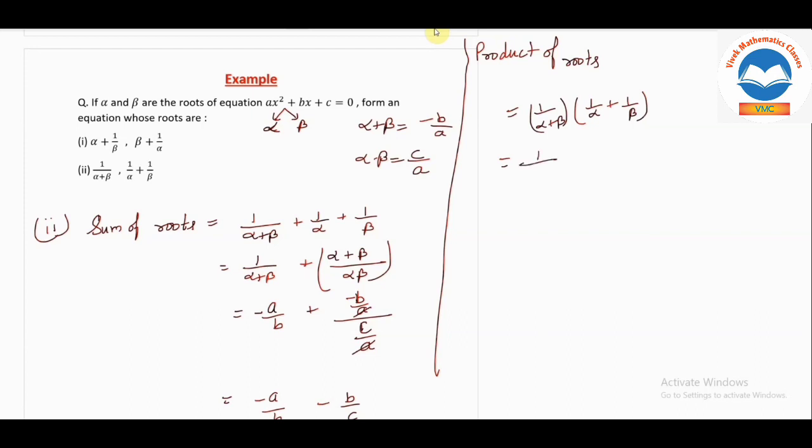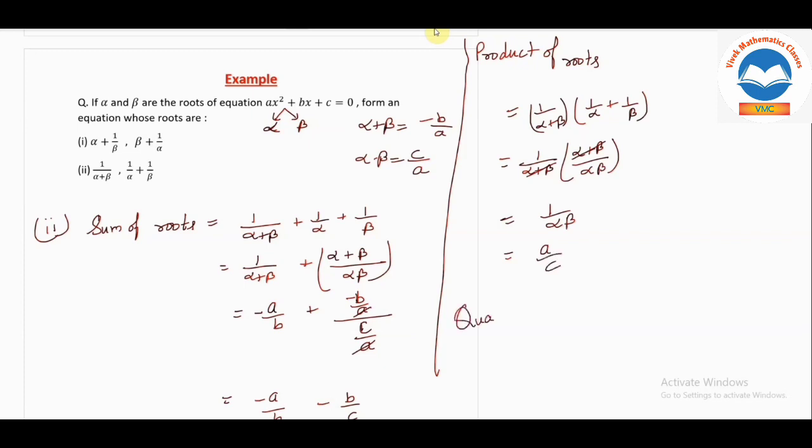1 by alpha plus beta we know, and the other part we will simplify. We are getting alpha plus beta divided by alpha beta. So this alpha plus beta will be cancelled out. You will get 1 by alpha beta. This will be your product of roots. So this value will be a by c. Now we will find the quadratic equation.